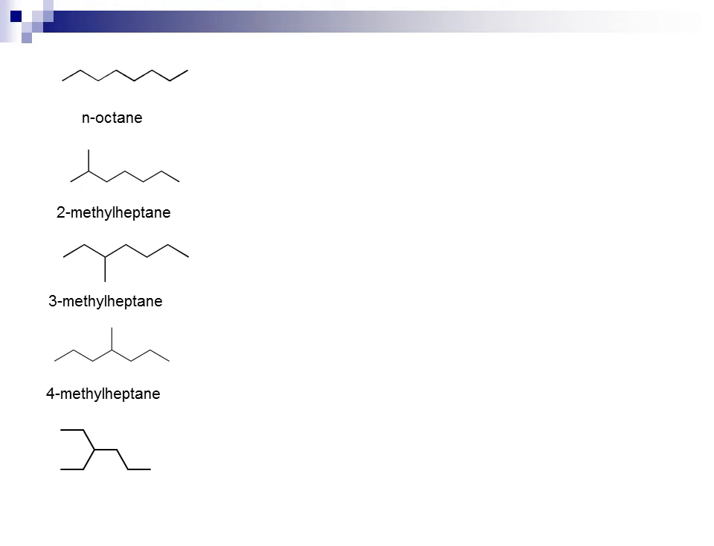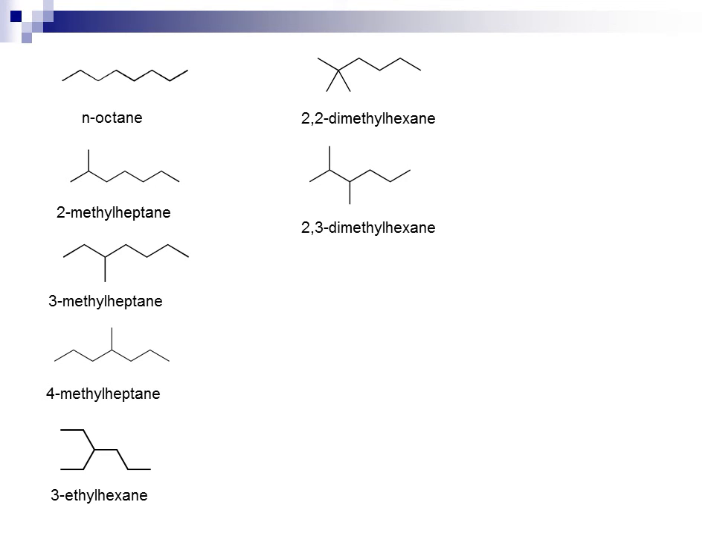This compound has a base chain of 6 with a branch at the 3 position that is 2 carbons in length, so is 3-ethylhexane. This compound is again a 6 base chain with 2 branches at the 2nd position that are both 1 carbon, so this is 2,2-dimethylhexane. This compound has 6 as its base chain with a branch at the 2 and a branch at the 3 position that are both 1 carbon, so this is 2,3-dimethylhexane.